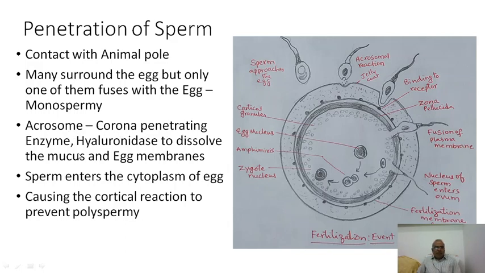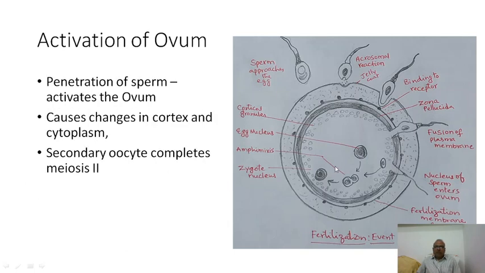The acrosome secretes the corona penetrating enzyme hyaluronidase, which dissolves the mucus, and the sperm enters the cytoplasm of the egg. Once the sperm enters inside, all the cortical granules go outside and cause prevention of polyspermy. This is called the cortical reaction. So the next step is activation of the ovum.